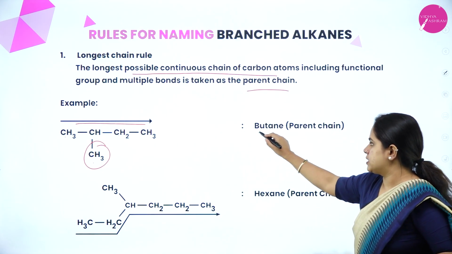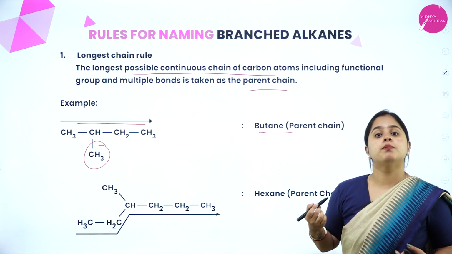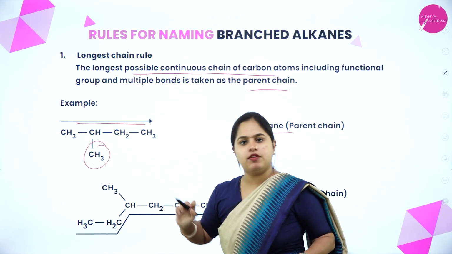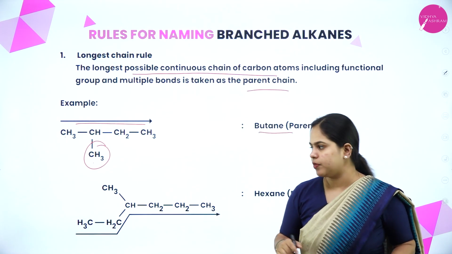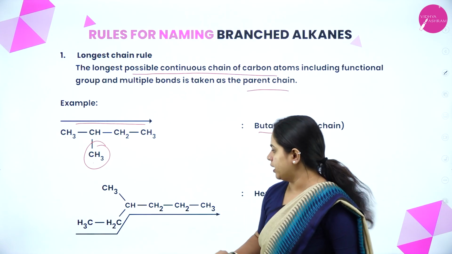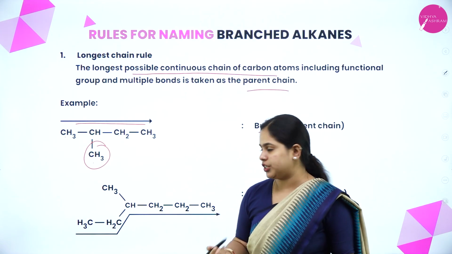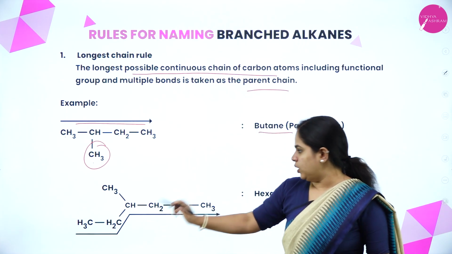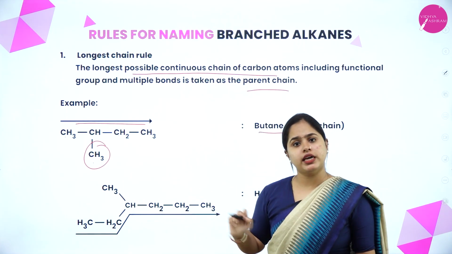So which will be the parent chain? Butane will be the parent chain, and methyl will be present as a branch there. Clear? Let's take the second example. In this case, two possibilities are there. How can I see which one is the longest chain? If I start from here, 1, 2, 3, 4, 5, this chain will have 5 carbon atoms.